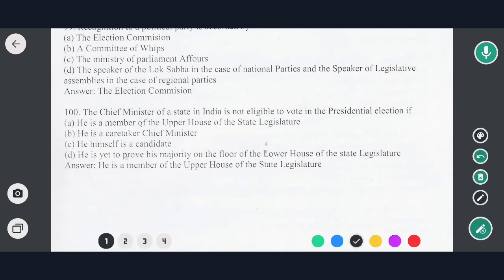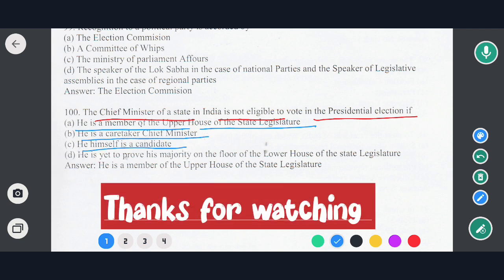This is the next question and the last question. The last question is: the Chief Minister of a state of India is not eligible to vote in the president election if which of the following. Options are: he is a member of the upper house of the state legislature, he is a caretaker chief minister, he himself is a candidate, he is yet to prove his majority on the floor of the lower house of the state legislature. So the correct option would be he is a member of the upper house of the state legislature.